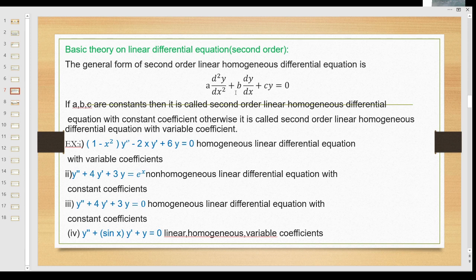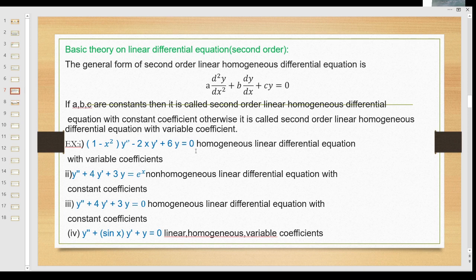a into d square y by dx square plus b into dy by dx plus c y is equal to 0. If a, b, c are constants, then it is the second order homogeneous linear differential equation with constant coefficients. Otherwise, it has variable coefficients. Look at this example. 1 minus x square into y double dash minus 2x y dash plus 6y is equal to 0.